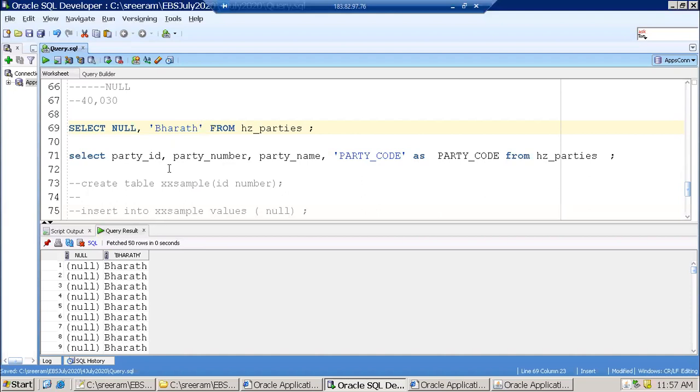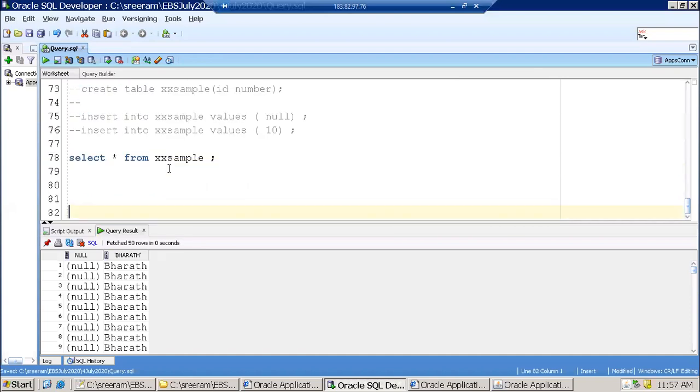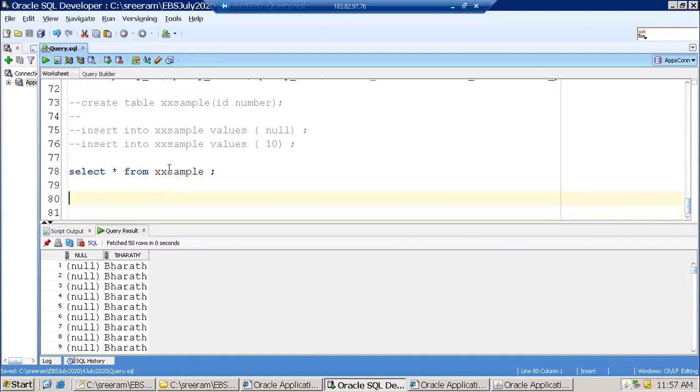So let us see some more examples of null. We discussed about null now, right? Yes. Let's see a few more differences of null.